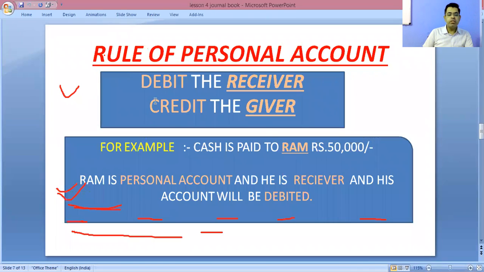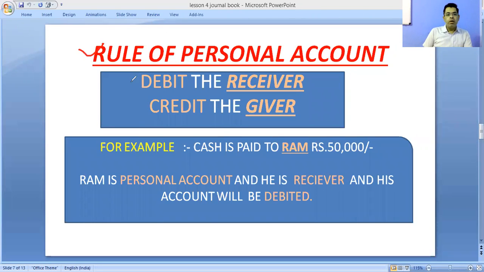Next, we will discuss its rule. What is the rule of a personal account? Debit the receiver and credit the giver. It means if any person is a receiver, his account will be debited, and if any person is a giver, his account will be credited. Now we will take one example.